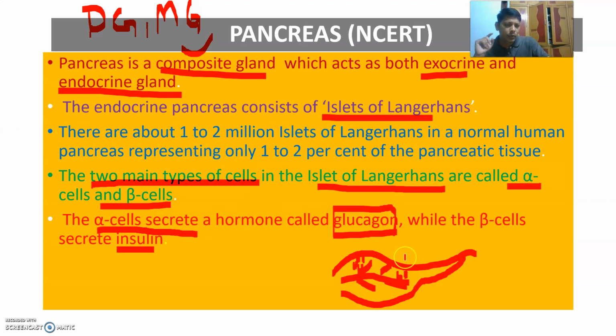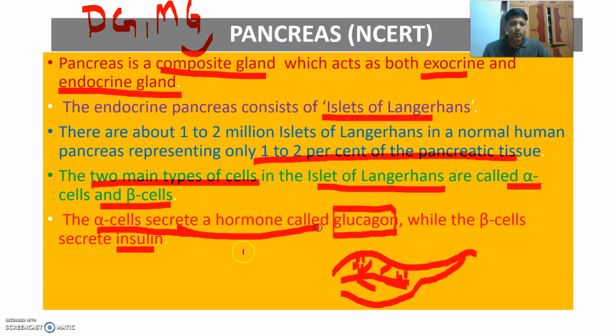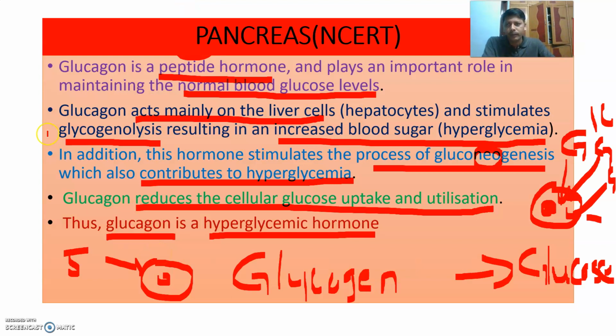The islets of Langerhans constitute just 1 to 2% of the total pancreatic tissue. The two main types of cells in the islets of Langerhans are called alpha cells and beta cells. Alpha cells secrete the hormone called glucagon. Beta cells secrete insulin.